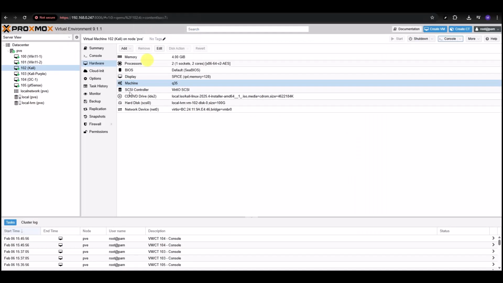All right, so if we go back, basically do the same thing for the Kali Purple that we just did with Kali, and same thing we did with Windows 11 VMs for the domain controller. So that completes setting up Spice. What we're going to do next is get closer to actually setting up the networking, and I'll see you in the next video.